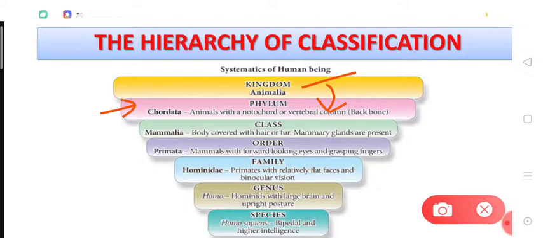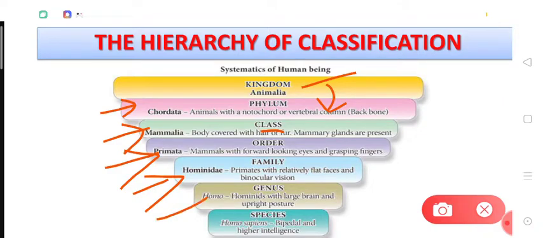In the same way, the phylum Chordata is divided into multiple classes, but out of those classes, we belong to the class Mammalia, right? Then the class Mammalia is divided into more than one order, and we belong to the order Primata out of them. In the same way, we belong to the family Hominidae, the genus is Homo, and our species is sapiens. So we are called Homo sapiens.